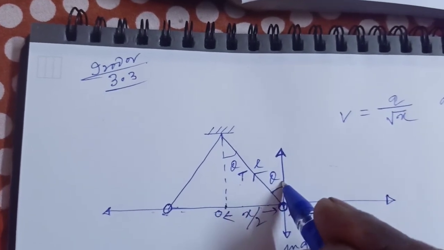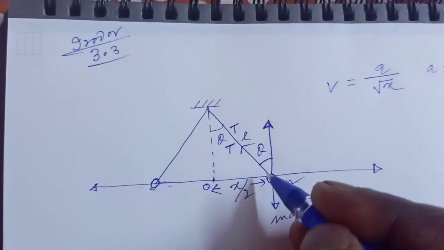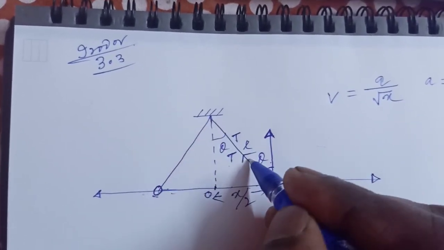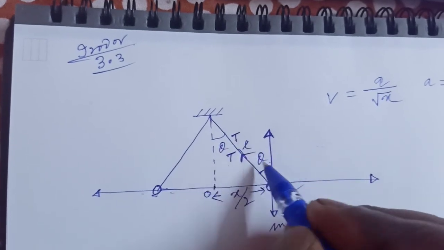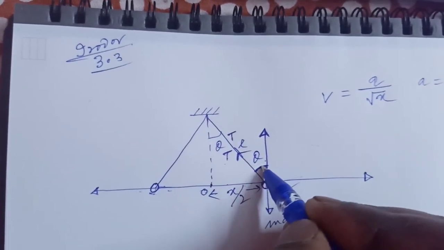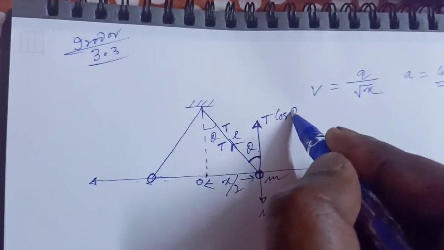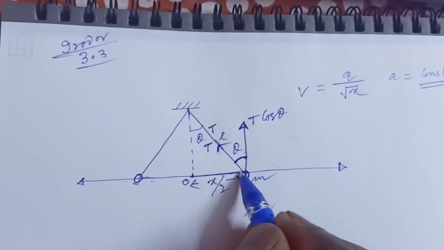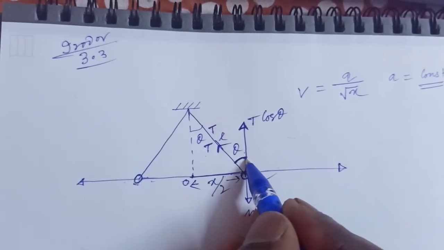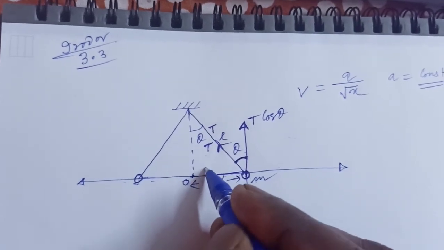So theta, and this is also theta, so this is the tension in the string, क्योंकि इस डायरेक्शन में एक टेंशन होगा थ्रेड में, जो थीटा की इस जो कंपोनेंट होगा वो हो जाएगा t cos theta, because cos theta is always related with the angle. So t cos theta, and this is t sin theta.